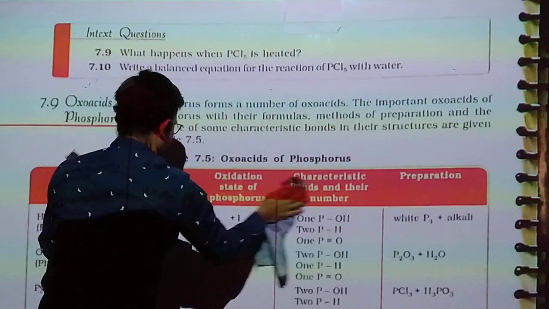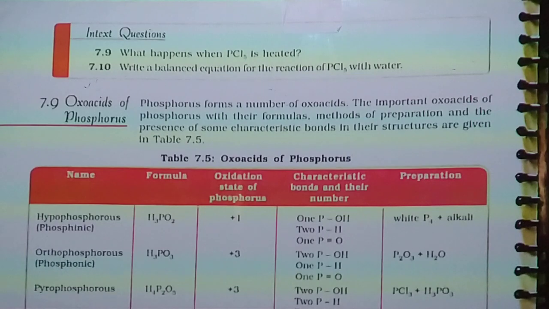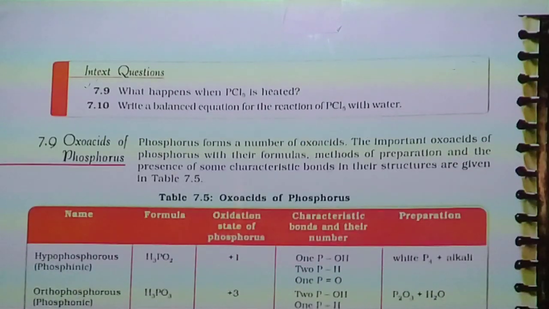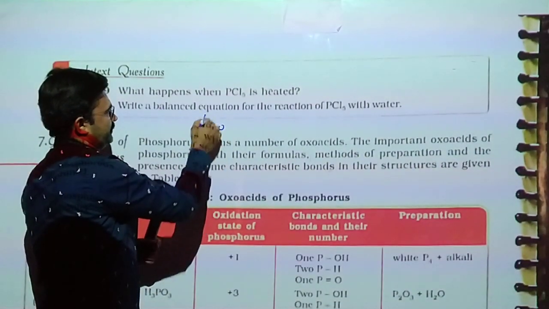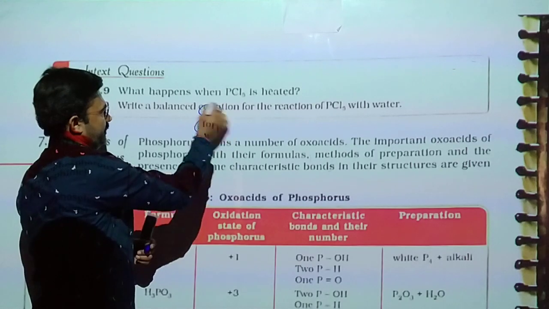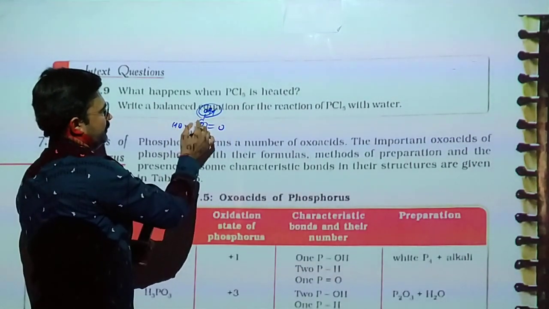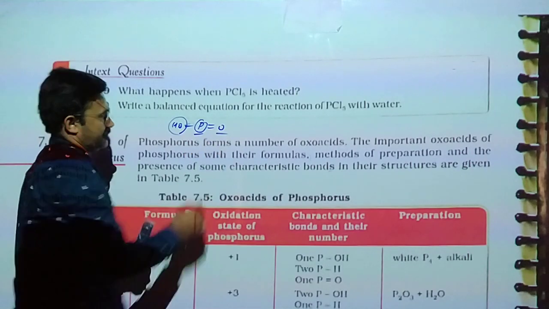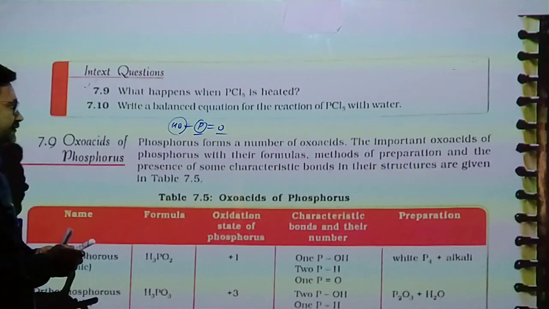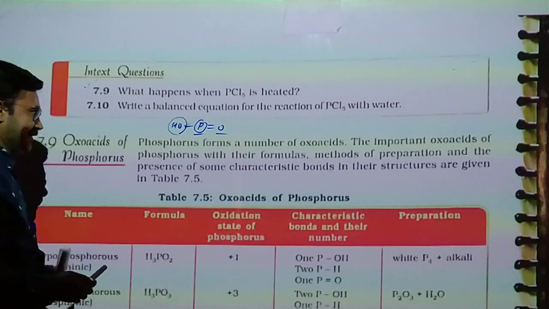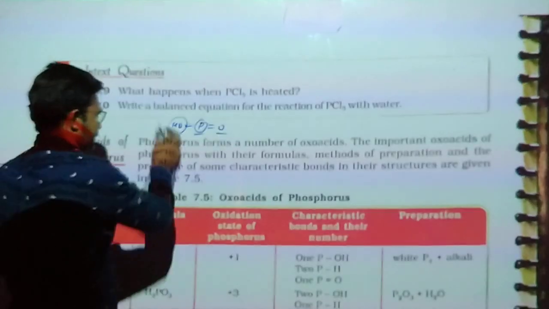First of all, what is an oxoacid? Whenever an atom is combined with oxygen and OH, and both groups are present on the same atom, it is called an oxoacid. Understood?